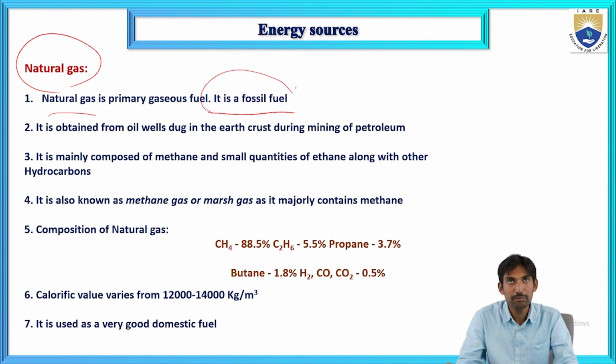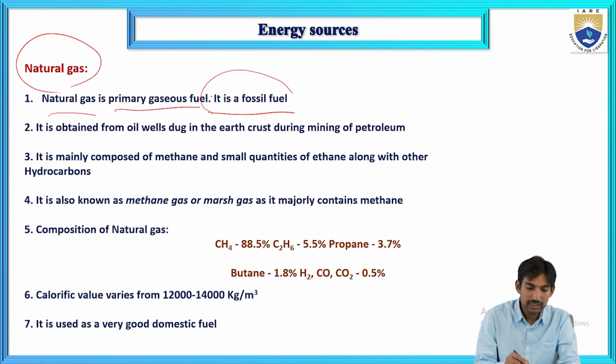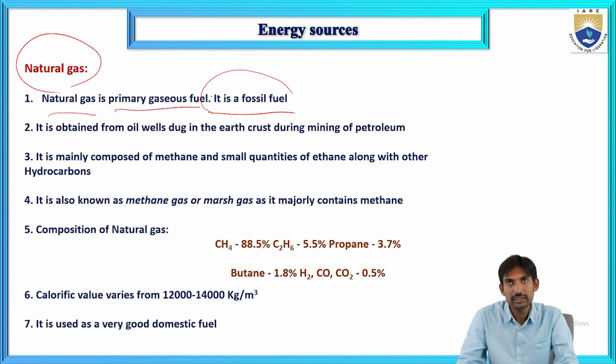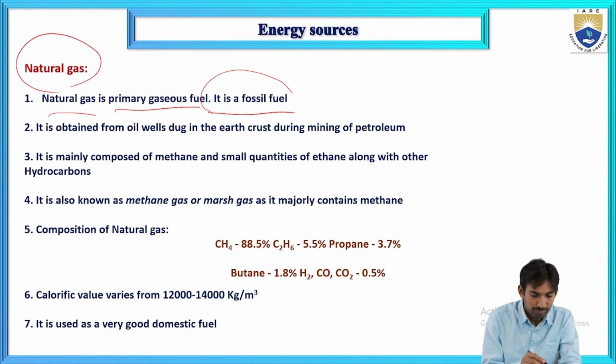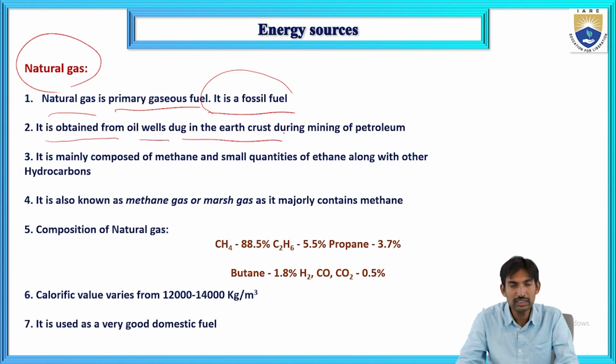Natural gas is a primary gaseous fuel. It is available in the earth crust, and it is a fossil fuel. It is obtained from oil wells dug in the earth crust during the mining of petroleum. During the mining of petroleum, we can get the natural gas.